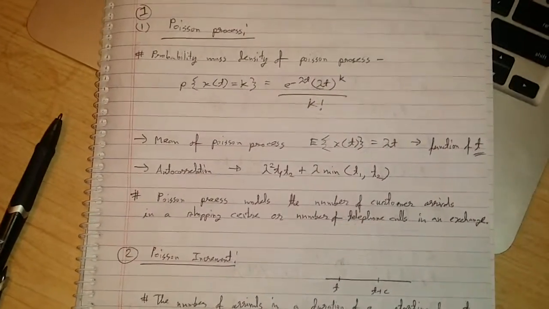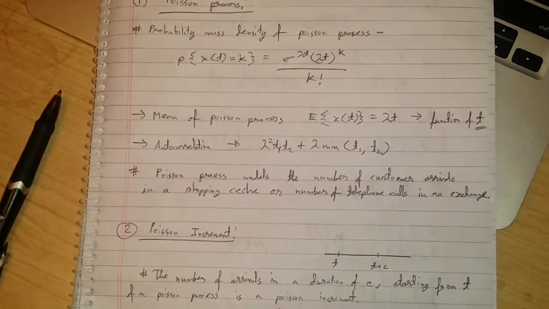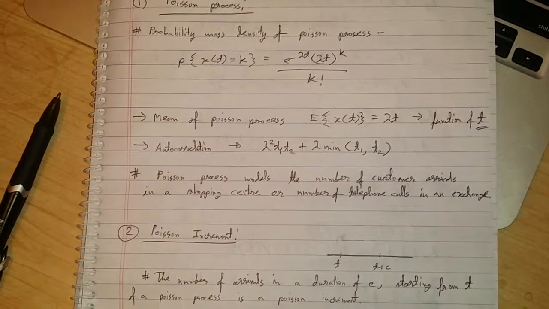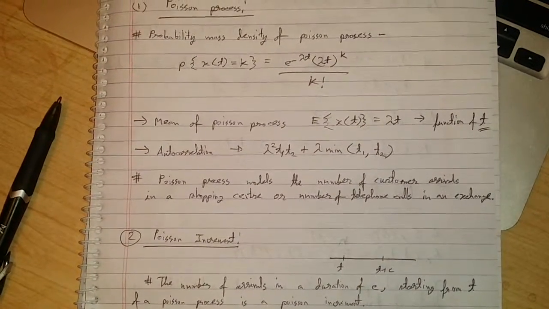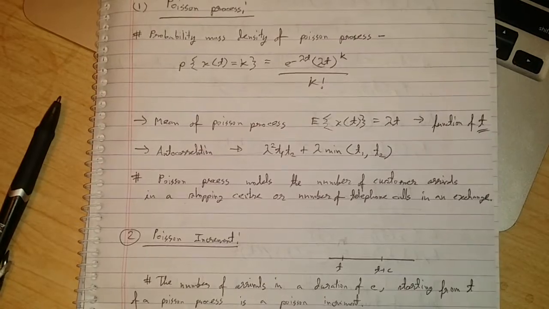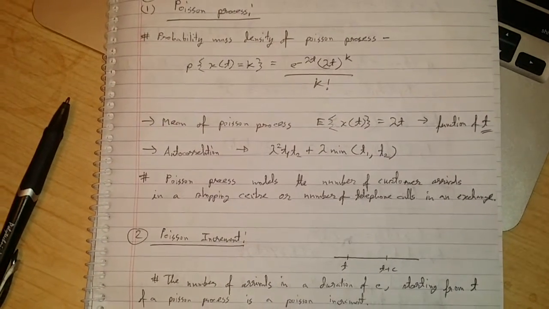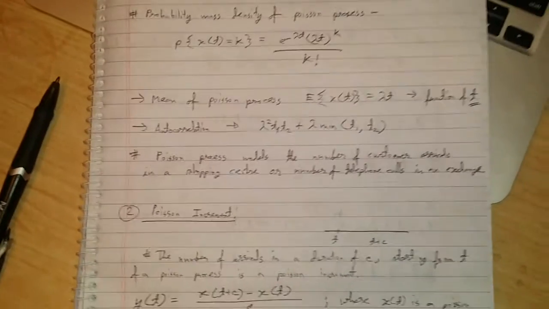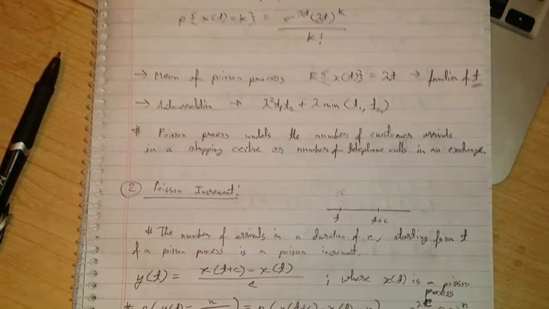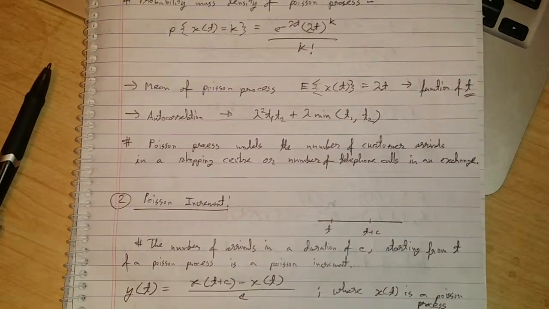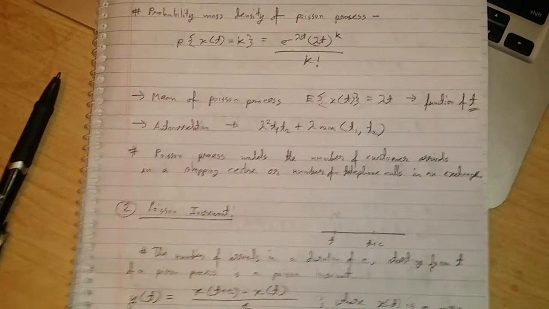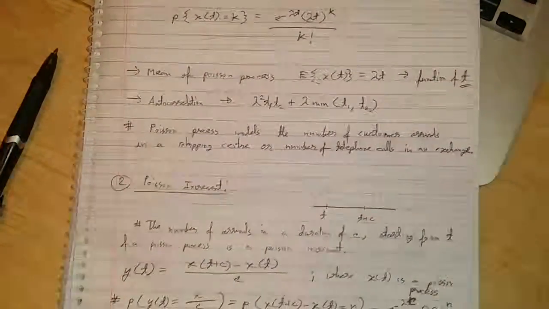The autocorrelation will be lambda square t1 t2 plus lambda times the minimum of t1 and t2. That means if t1 is greater than t2, then it will be lambda t2, and if t2 is greater than t1, then it will be lambda t1. It is mainly used to model the number of customer arrivals in a shopping center or the number of call arrivals in an exchange.